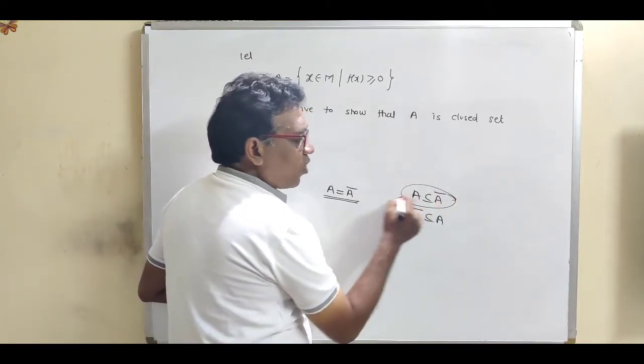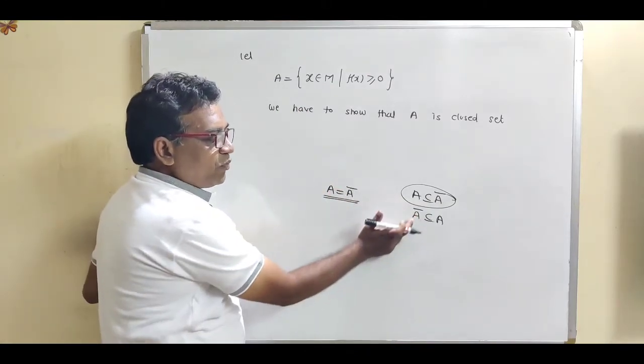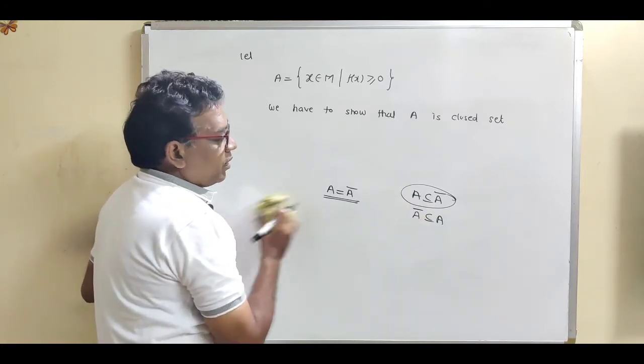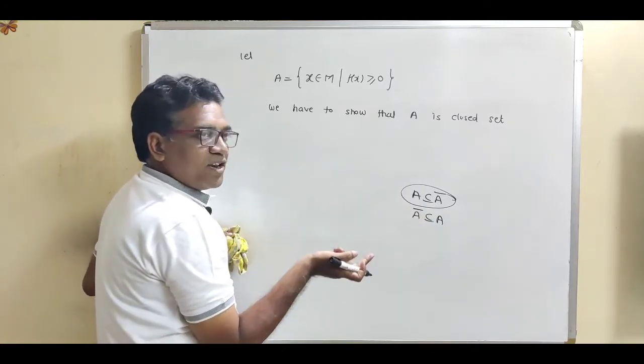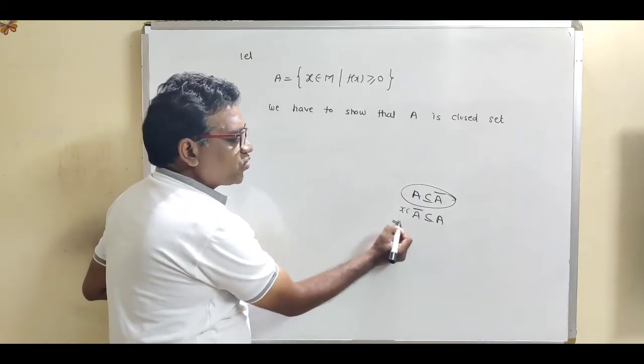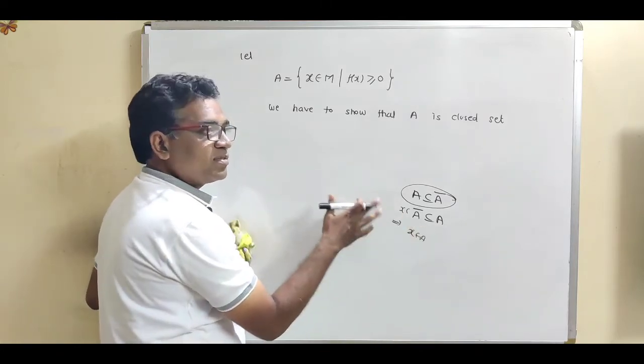Now this result is always true: A is always a subset of A closure. So it is enough to prove that A closure is a subset of A. Now see how to show that subset relation. Let us take one element from the first set and show that the same element is present in the second set. That is called the subset relation.